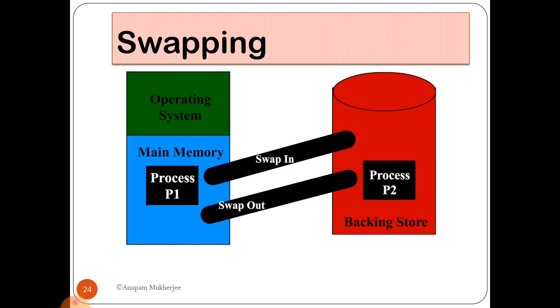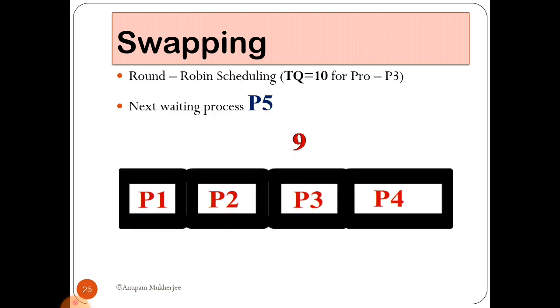Similarly, assume a multi-programming environment with a round-robin scheduling algorithm. When a time quantum expires, the memory manager will swap out the process that just finished and swap in another process into the memory space that has been freed, right?